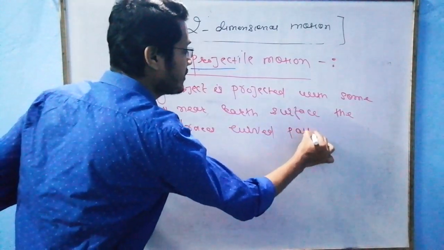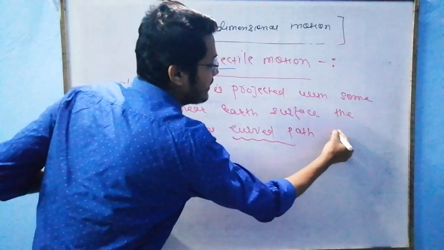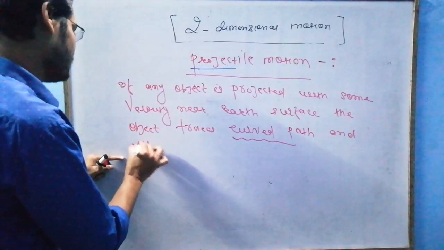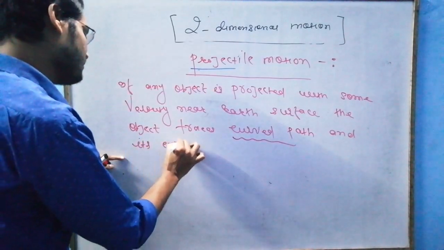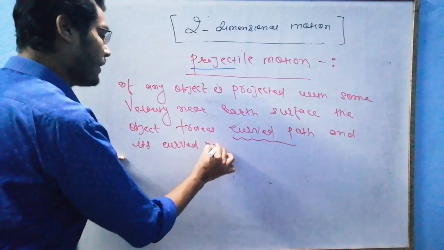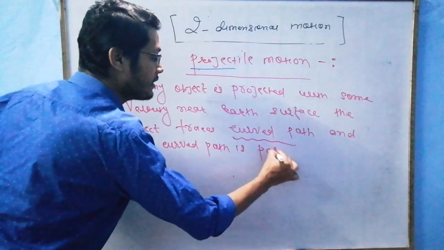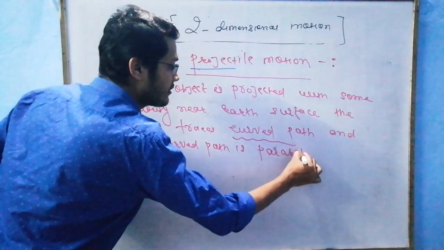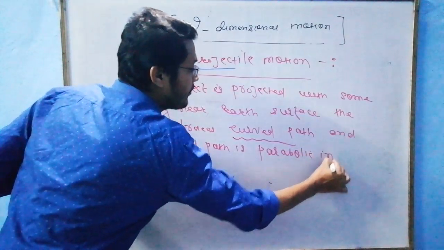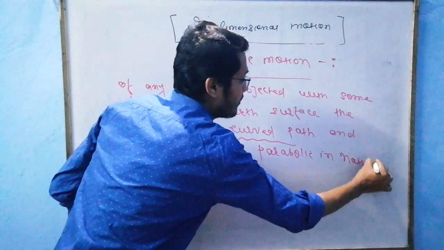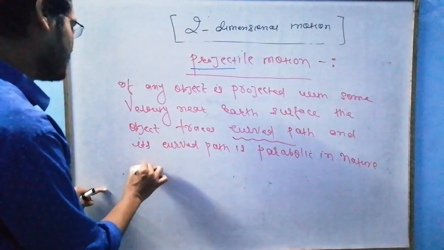What path? Curved path. And this curved path is parabolic in nature, as seen by Galileo.